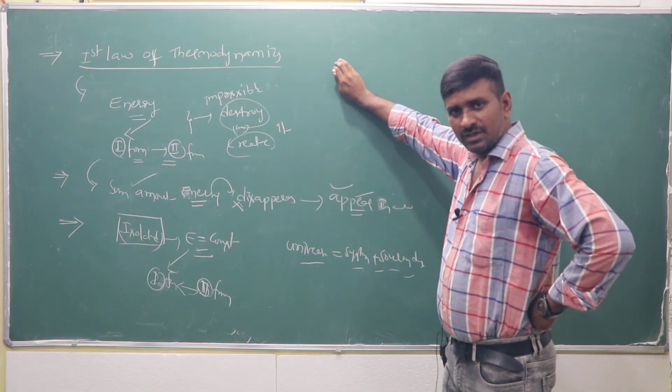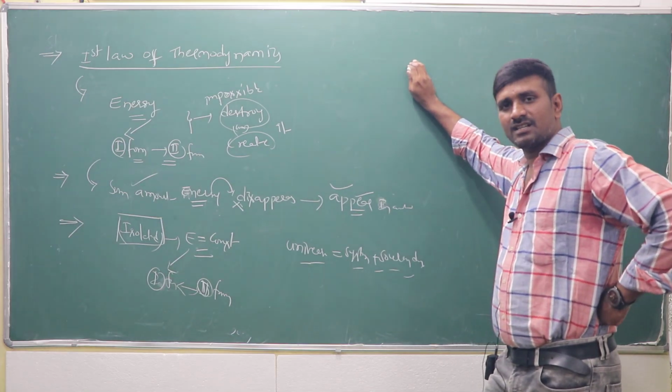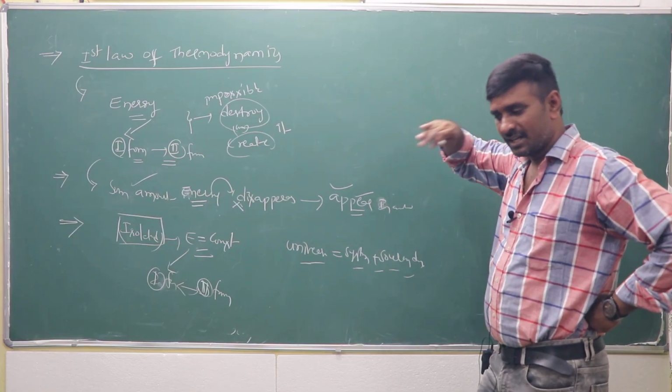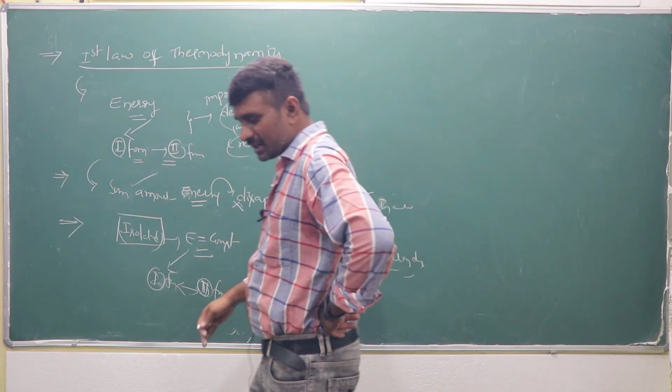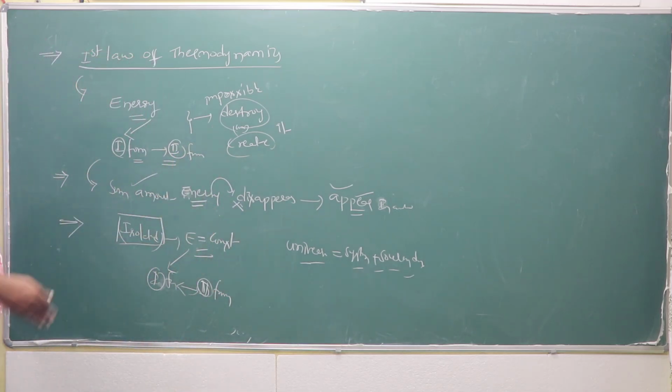How much quantity of energy disappears or is lost, the same quantity of work is done in another manner. Right? So that's what I mentioned at the beginning: conversion of heat or energy to mechanical work is considered thermodynamics also.